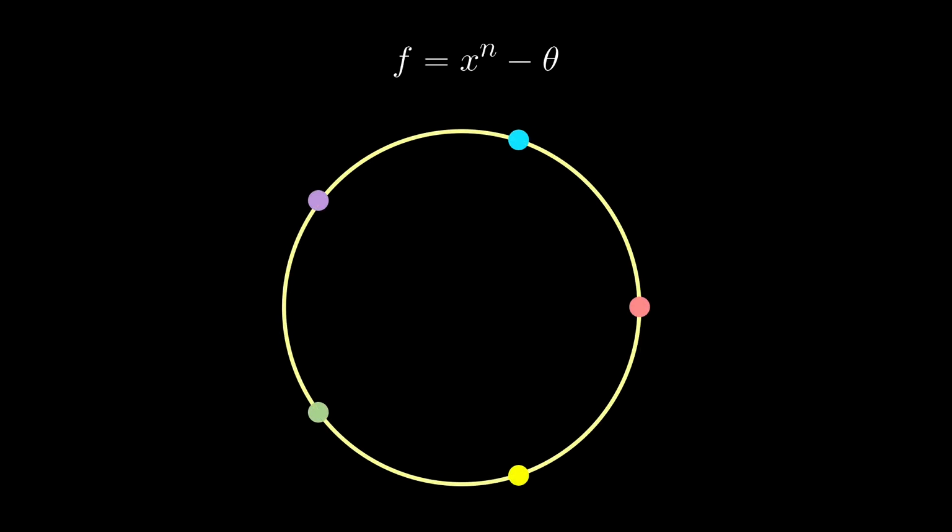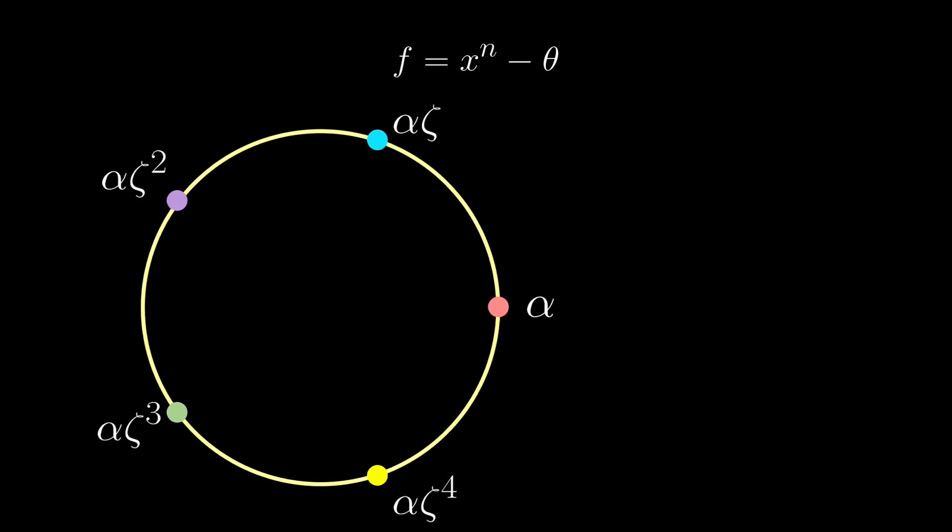Let's look at another example. Instead of 1, we look at nth roots of theta. Again, if we plot the roots on a complex plane, they will form a circle, just not necessarily a unit circle. If one of the roots is alpha, then the other roots are alpha zeta, alpha zeta squared, and so on, multiplying alpha by an nth root of unity.